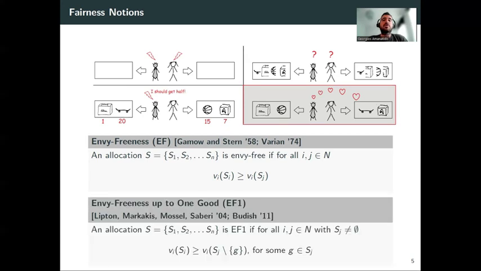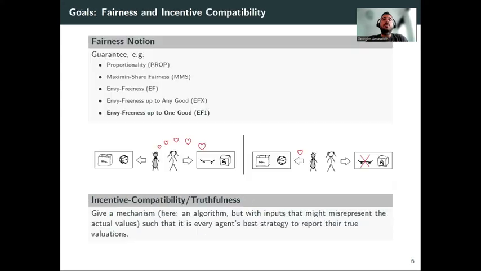So one of the most well-known and quite easy to achieve relaxations of envy-freeness is envy-freeness up to one item, or for short, EF1. So an allocation is EF1 if for all pairs of agents i and j, agent i considers their bundle to be at least as good as j's bundle if one good is removed from the latter. Usually, that can be the most valuable good for agent i. Okay, so this is our setting.